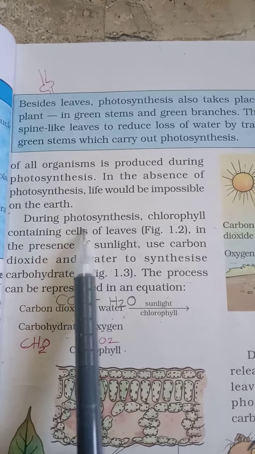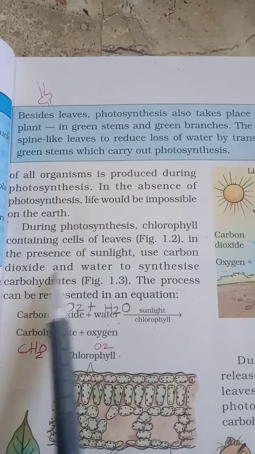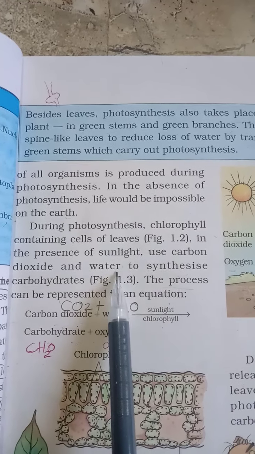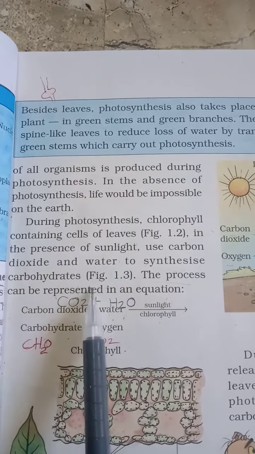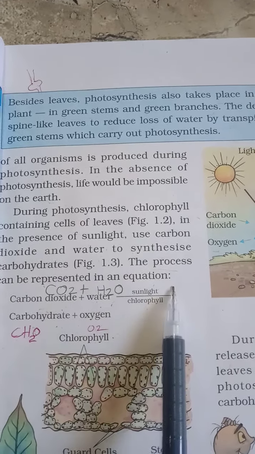So we need to learn the equation of photosynthesis. During photosynthesis, chlorophyll-containing cells of the leaves, in the presence of sunlight, use carbon dioxide and water to synthesize carbohydrate. The process can be represented in an equation.